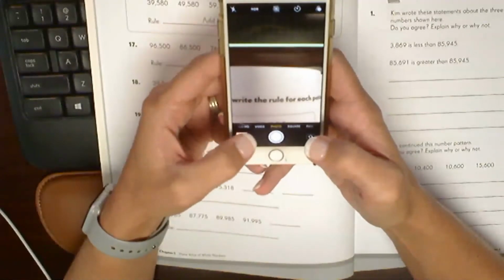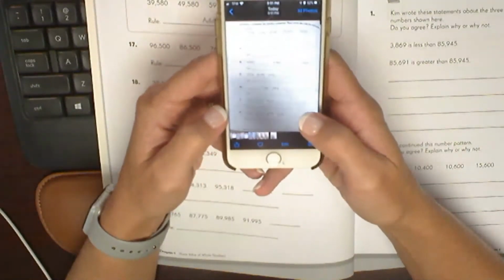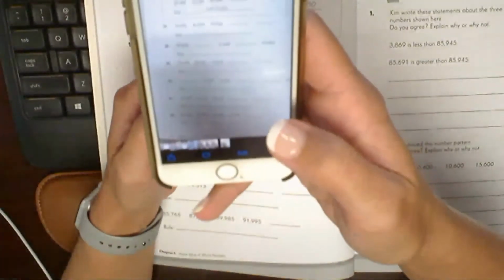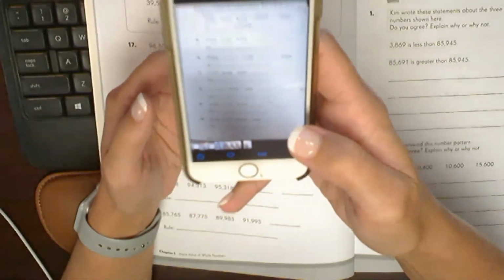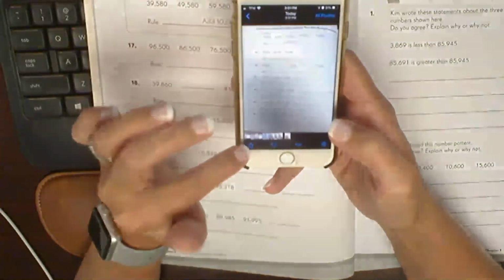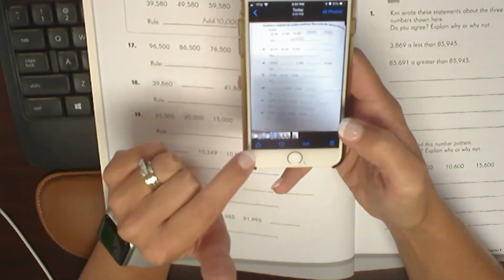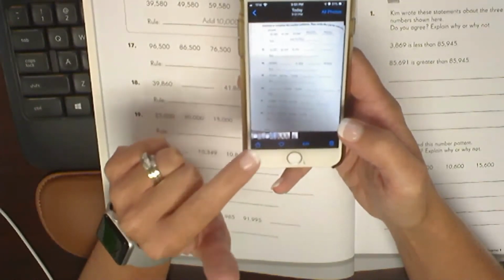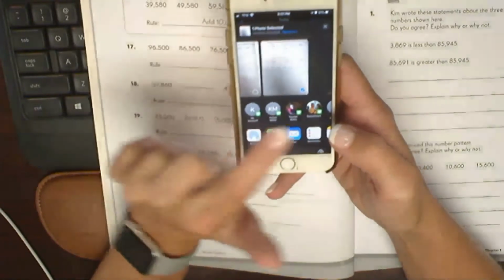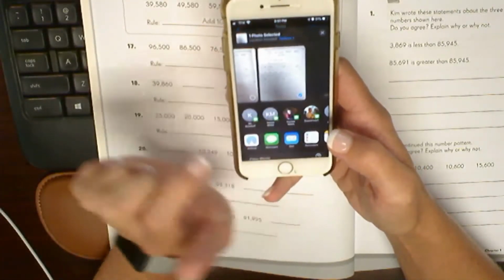So once I've taken the picture, you click on the bottom X or square down here. That's the picture that I took. Okay, it's hard for you to see in yours, but it's clear enough where I can read it. I need to be able to clearly see your answers. Then you're going to click or tap the square with the arrow on it. It will select the one that I want to send. So I want this picture.